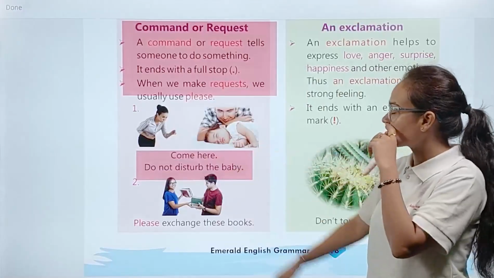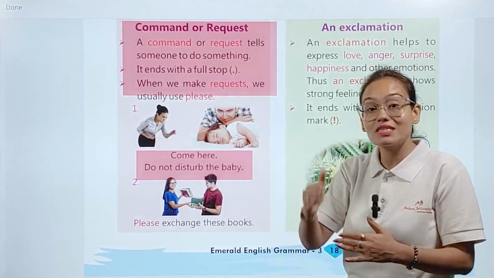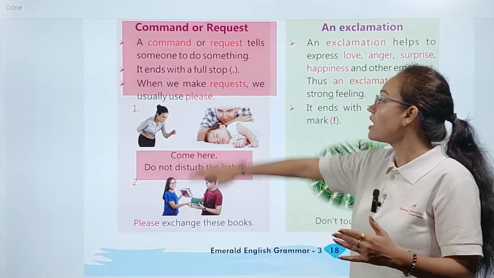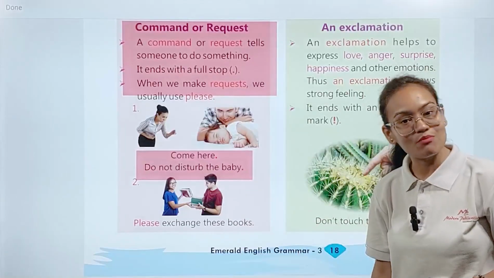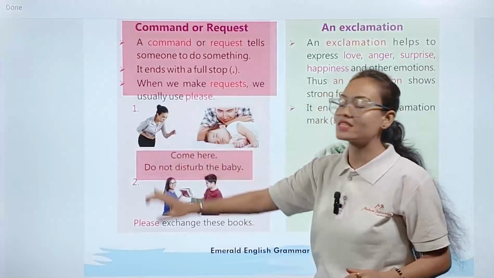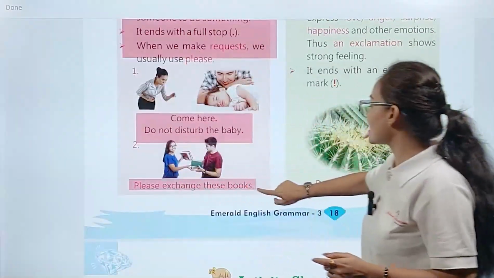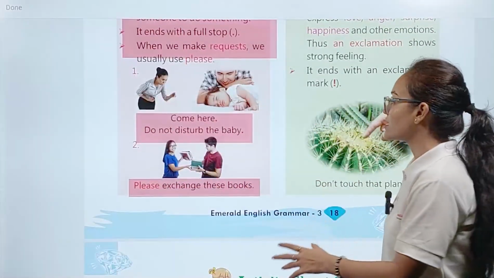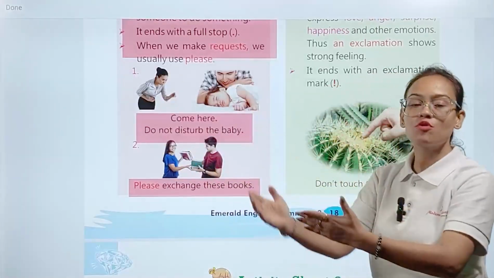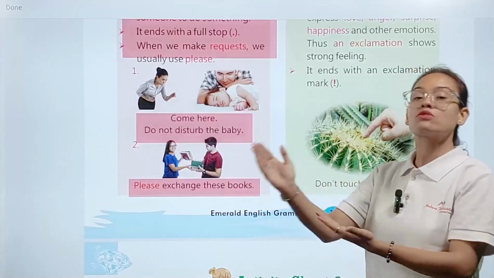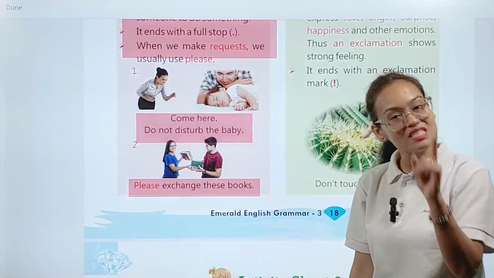Okay, so here in the first sentence you can see this lady is commanding her husband that you have to come here, don't disturb the baby. So this type of sentence comes under the command category. Now the second one, please exchange these books. Here you can see two human beings are present, and they are exchanging the book, meaning they are requesting to exchange the book. That's why they are asking, please exchange these books.